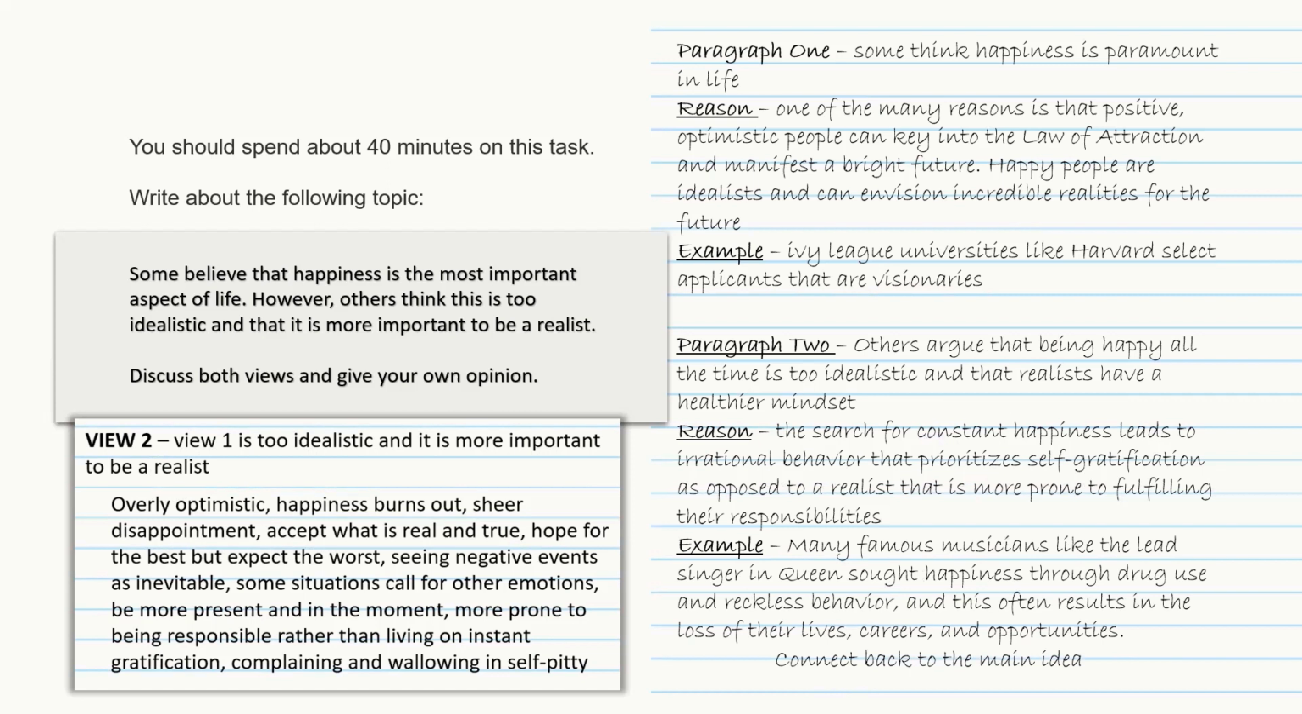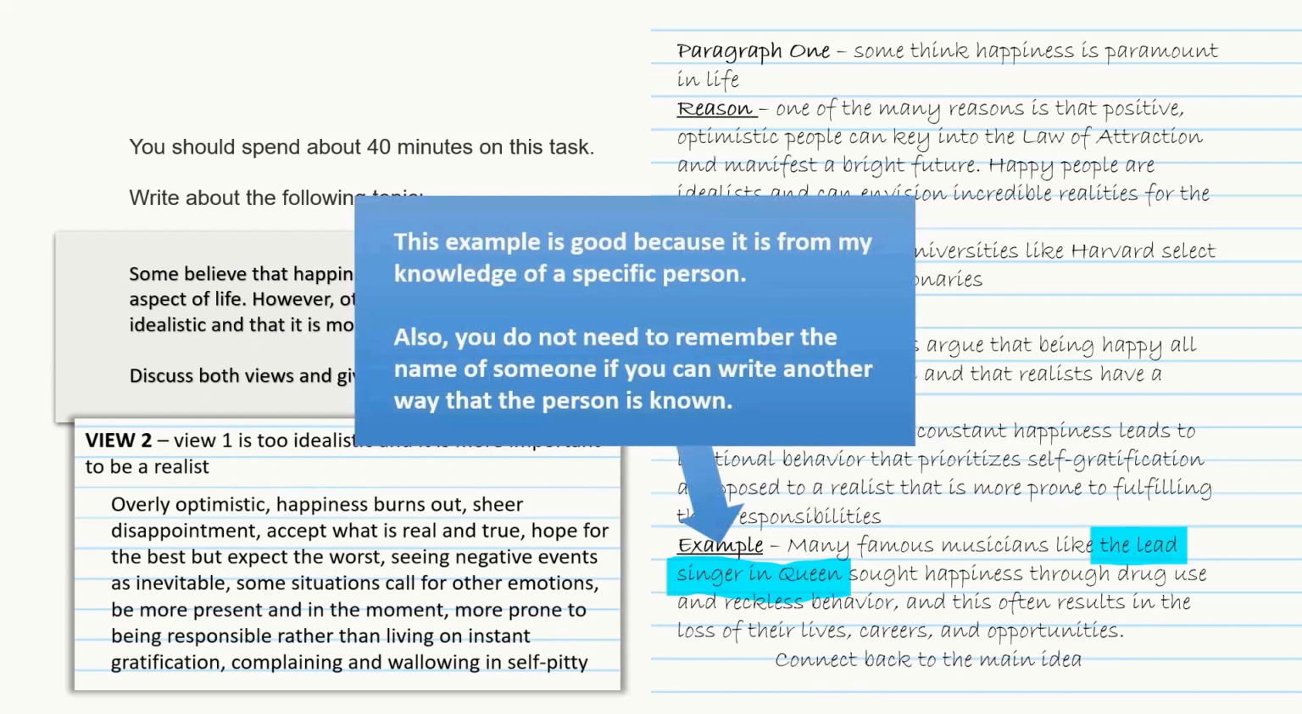My example is, many famous musicians, like the lead singer in Queen, sought happiness through drug use and reckless behavior, and this often results in loss of their lives, careers, and opportunities. This example is good because it is from my knowledge of a specific person. Also, you don't need to remember the name of someone if you can write another way that the person is known, as I did here where I said the lead singer in Queen.